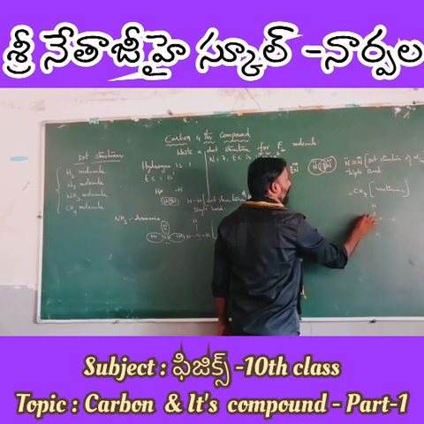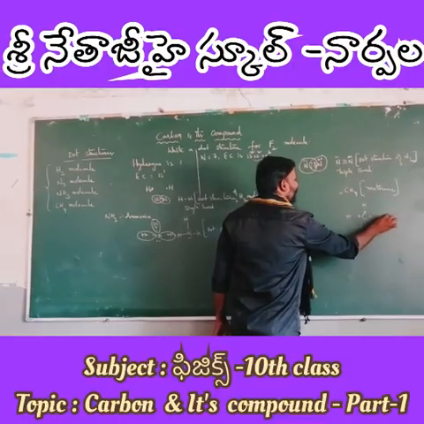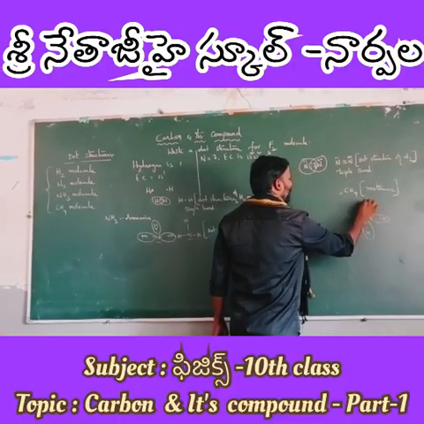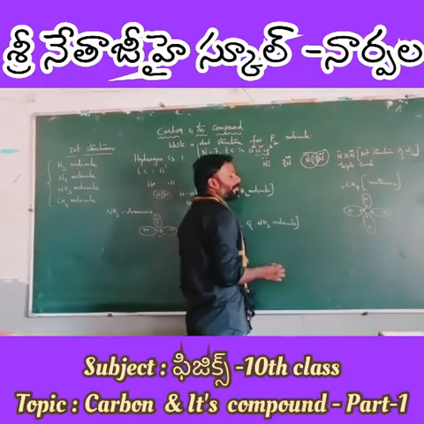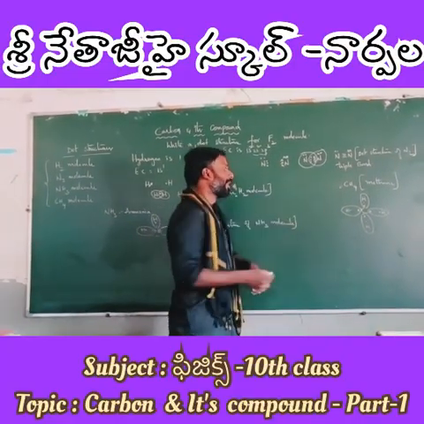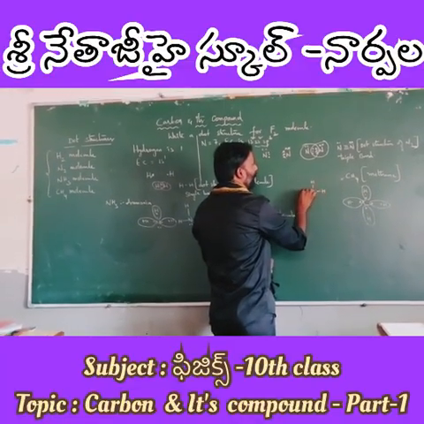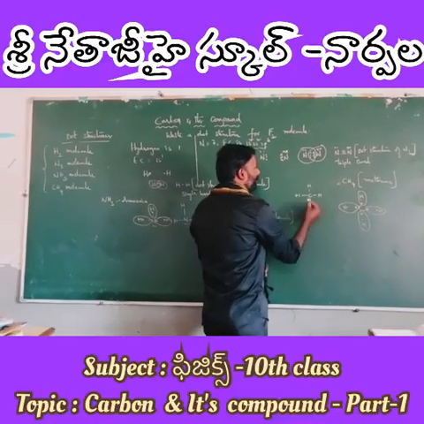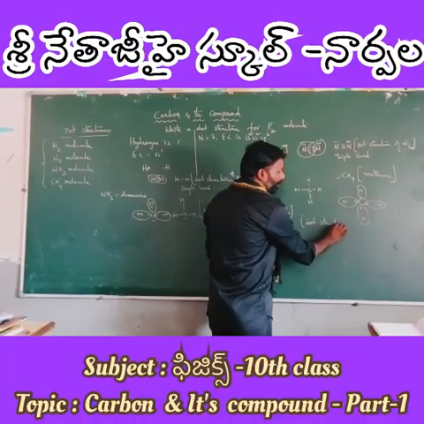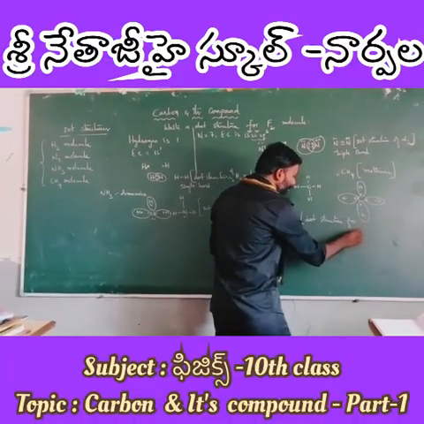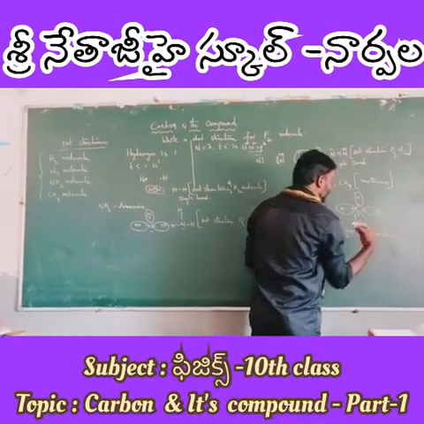Hydrogen contains 1 valence shell electron, so this hydrogen takes 1 electron from one side. Similarly, 4 hydrogens take 4 electrons from all 4 sides. Therefore, there exist all single bonds between carbon and hydrogen in methane. So this is the dot structure for the CH4 molecule. CH4 means methane.